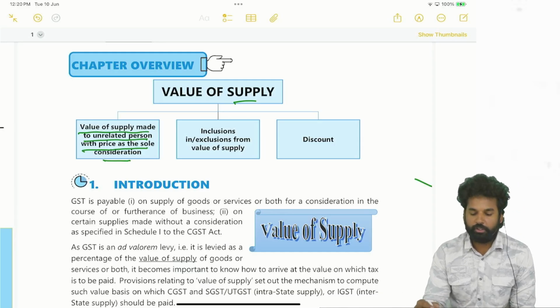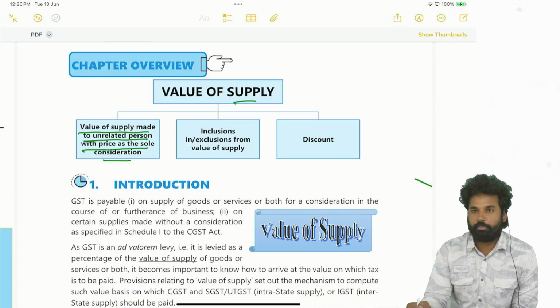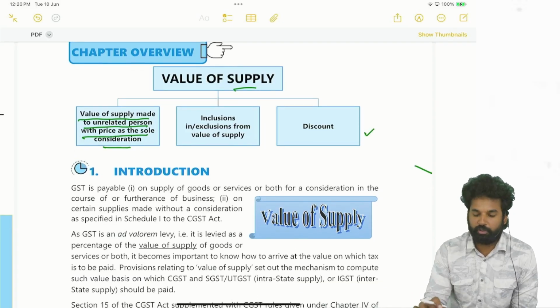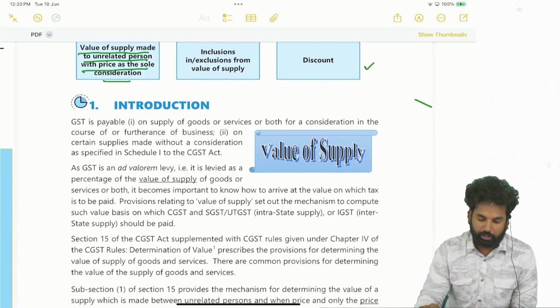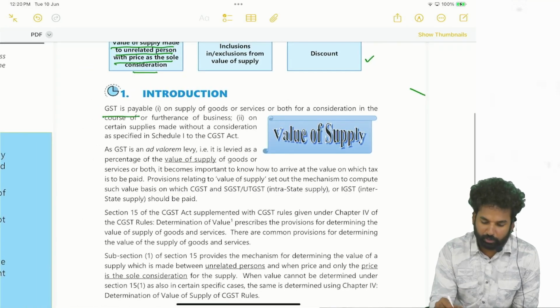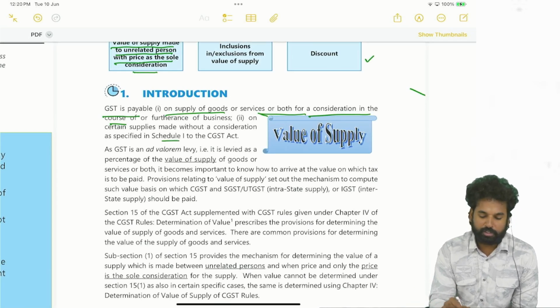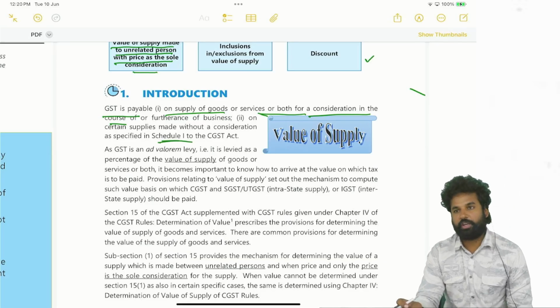Then we have to check inclusions in value of supply and exclusions from value of supply, and discount has to be taken care of. If these are discussed, then this chapter is over. See here, value of supply: GST is payable on supply of goods or services or both for a consideration in the course or furtherance of business, and on certain supplies made without consideration as per Schedule 1 to the CGST Act.